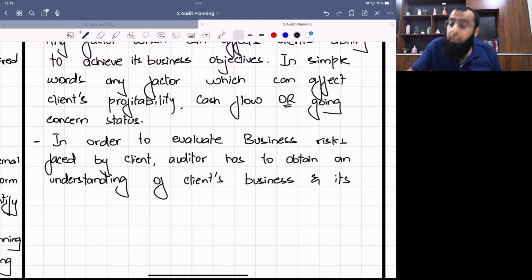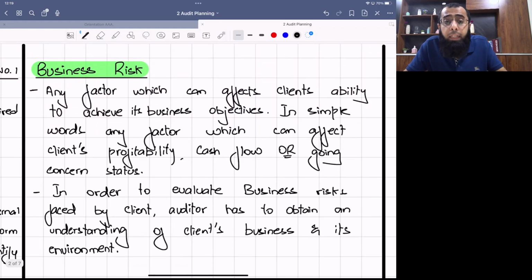Now, how do you obtain this understanding? He holds discussions with the client's management, he evaluates the industry data, and he obtains the understanding of the client's business and its environment. When the auditor obtains that understanding, he is in a better position to evaluate these business risks: the factors which can affect the sales, the profits, the cash flows, the going concern status.